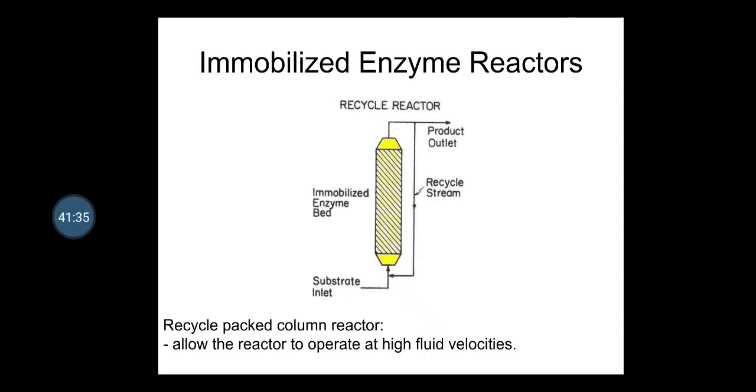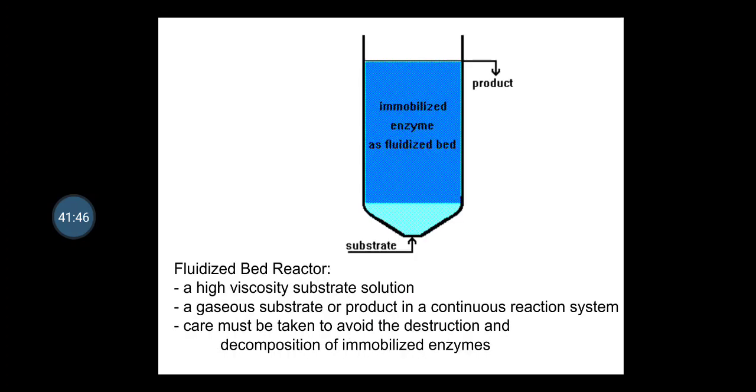So this is the typical diagram of a packed column reactor, which allows the reactor to operate at high fluid velocities. This is your product outlet, wherein you are able to incorporate your substrate, with the carrier for the immobilization of the enzyme.